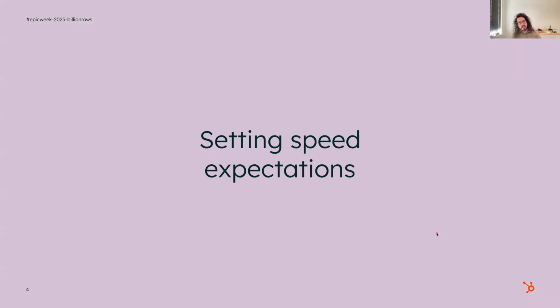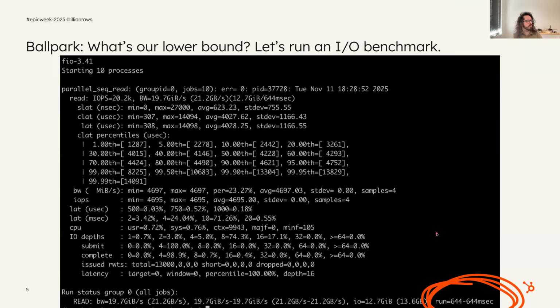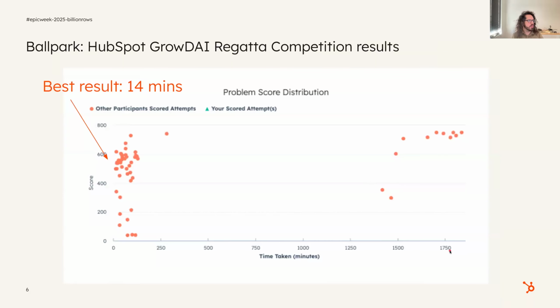So let's set up some speed expectations, right? Like what's our ballpark, upper and lower bounds, etc. The first thing that I did is I ran this benchmarking program called FIO, where basically what I wanted to see was literally just reading the file as fast as possible, right? Like how long would it take? Well, it took around 600 milliseconds, so a little over half a second. So that's basically our absolute lowest bound that we can't possibly beat, right?